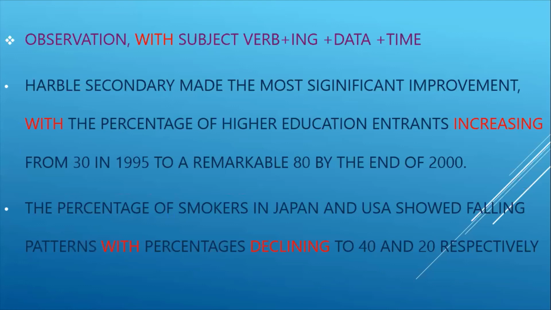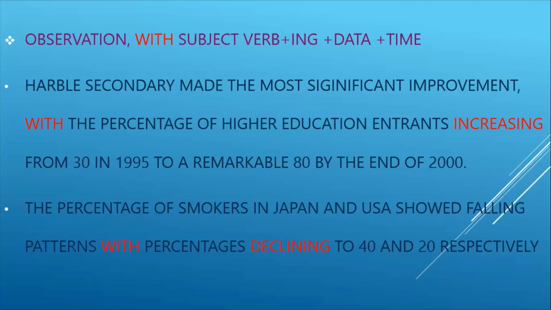In this example, it has given different percentages of people who are entering higher education in different colleges or schools, for higher secondary schooling. In that, the school called Harbour Secondary School made the most significant improvement in its proportion of higher education entrance. So how can we explain that? We can give the explanation like this: Harbour Secondary made the most significant improvement with a percentage of,